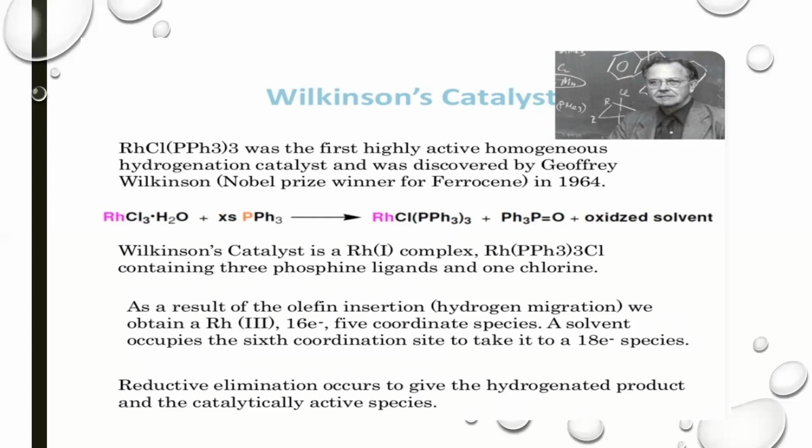As a result of olefin insertion and hydrogen migration, we obtain rhodium(III), which is a 16-electron, five-coordinate species. A solvent occupies the sixth coordination site to take it to an 18-electron species. Reductive elimination occurs to give the hydrogenated product and the catalytically active species.